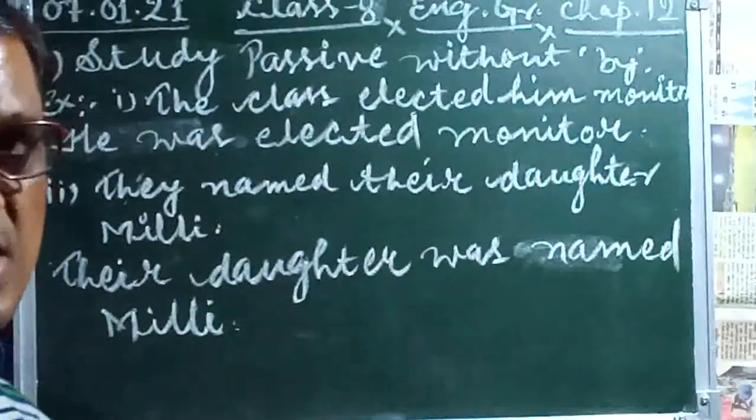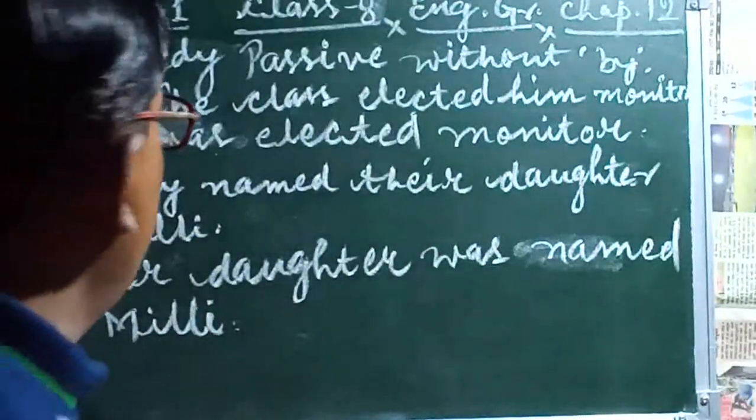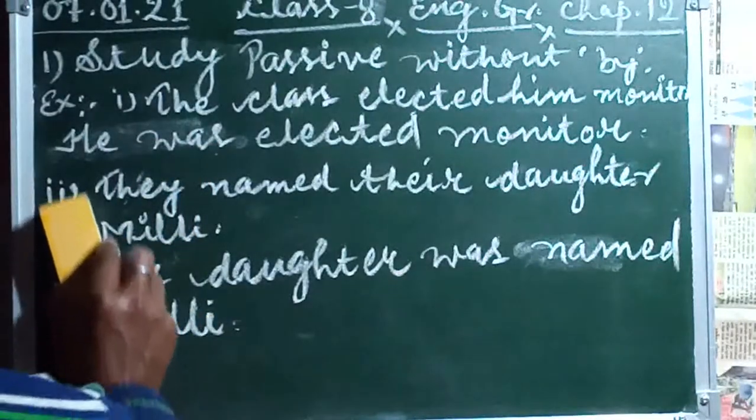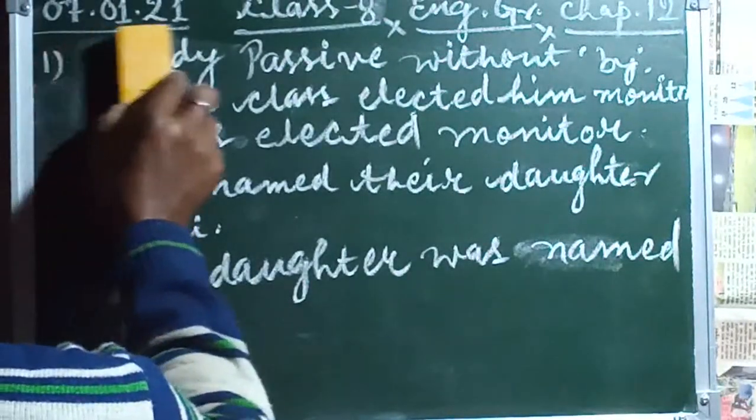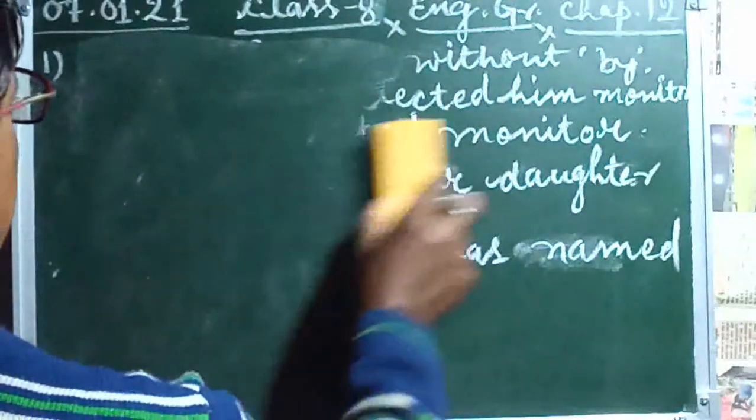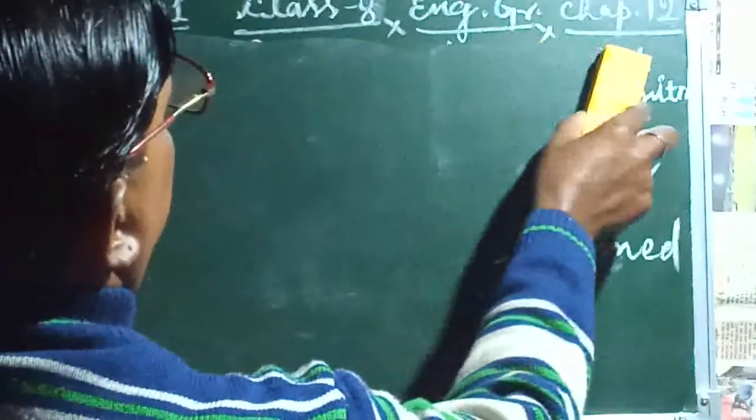Next example also you can take; you can see in a book also, there are various examples given. Next I would like to tell you, children, second number: the use of can, could, may, might.